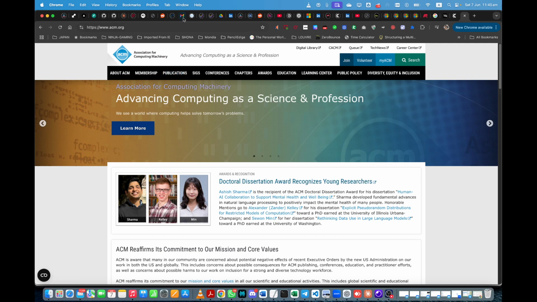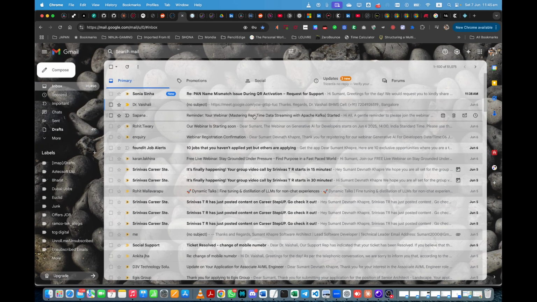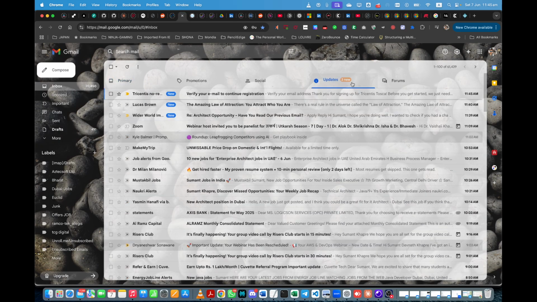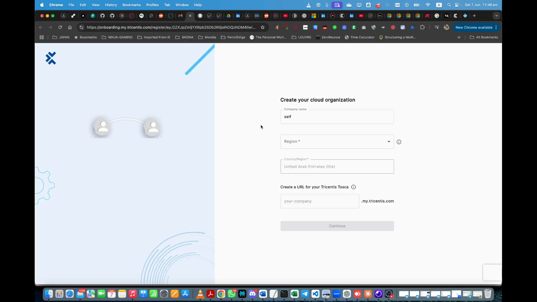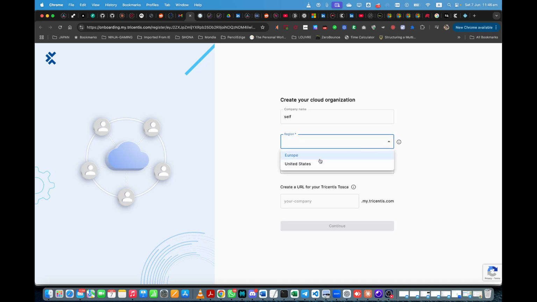So let's see whether I received the email. Okay, something is there. Verify your email. Fine, so I just verify. What happens? Okay, create your cloud organization. Looks like it is working. So region, oh no, why this? There is no Dubai region here. So we will take United States. Country, it has already taken, maybe.